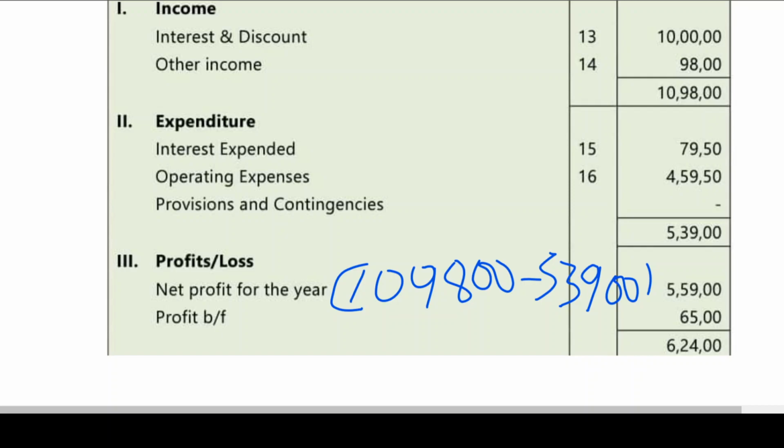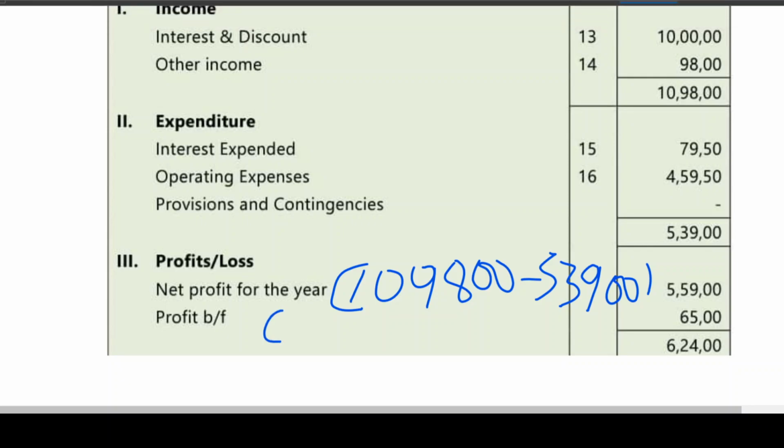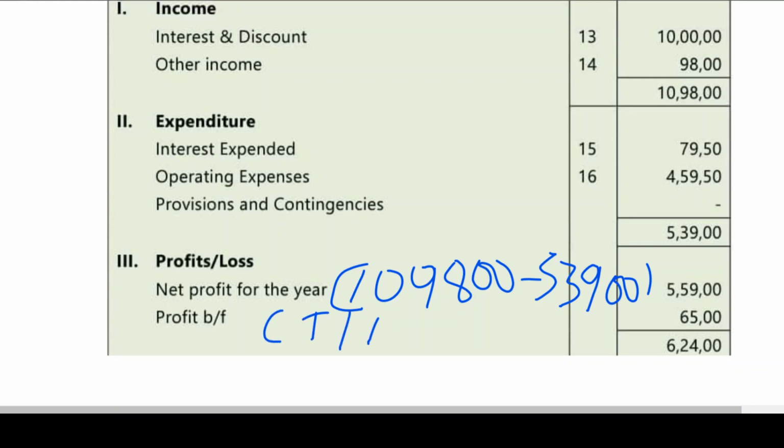And this is profit brought forward. This was given in the trial balance. And then next, we don't have any provisions and contingencies, no PBD, no taxation, and there's no provision on NPA, non-performing asset. That is why we don't have anything.